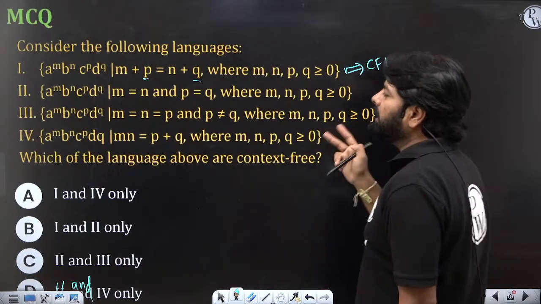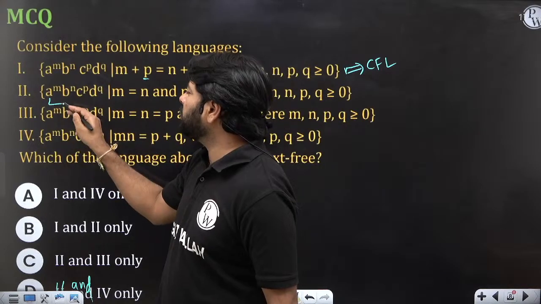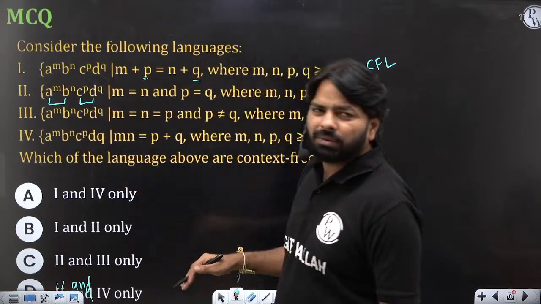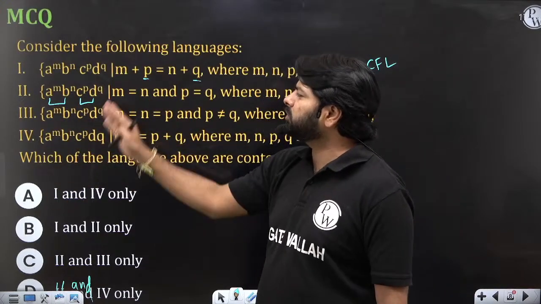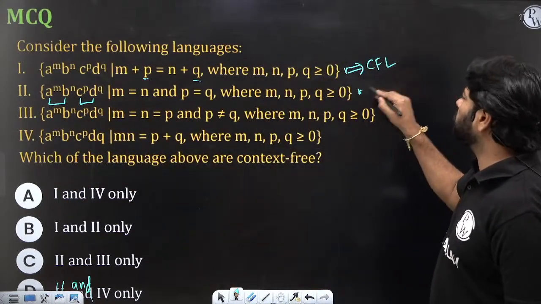Okay. And another one, M is equal to N. Only these two you have to compare. There is no sum, nothing else. So this is very easy. Push the A's and B's you pop the A's. C's push and D's you pop the C's. So this is also CFL.